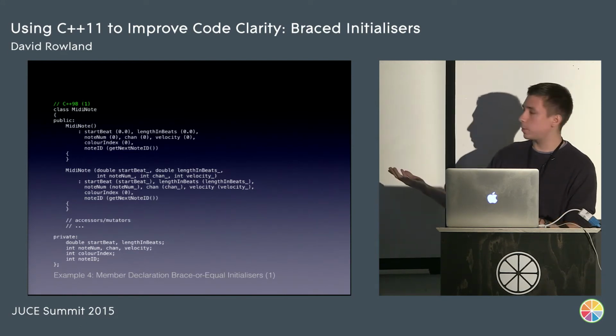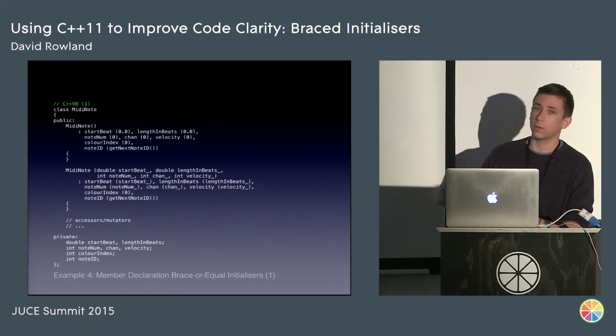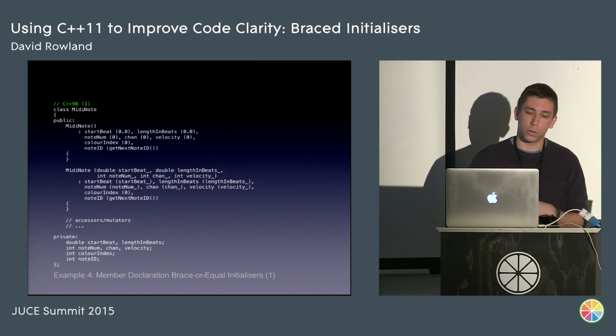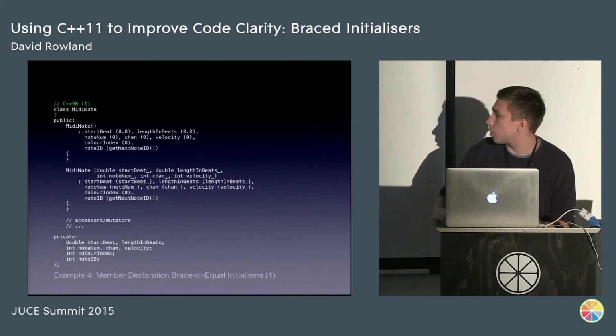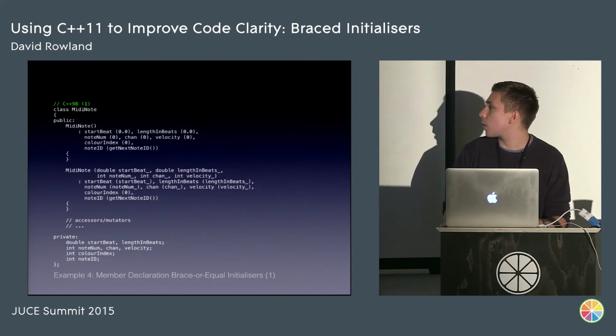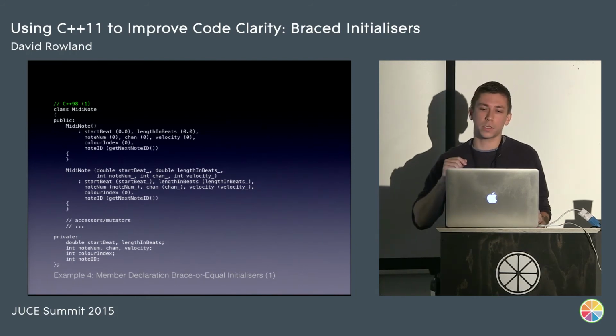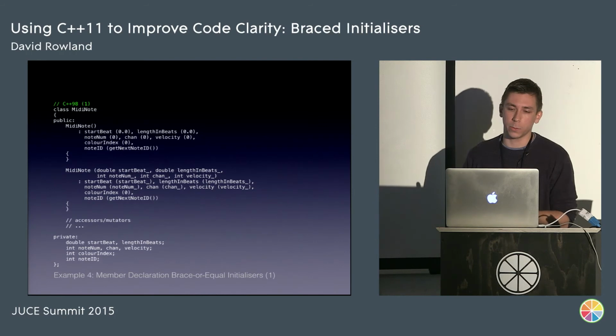We have various properties. We have the start beat. We've got length in beats. We've got a note number, channel, and a velocity. We also have a color index because the note might be colored differently. And we have this note ID member as well. Note ID is important because it uniquely identifies a note in a sequence.